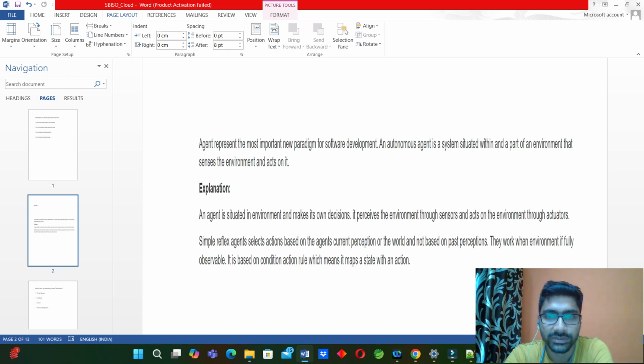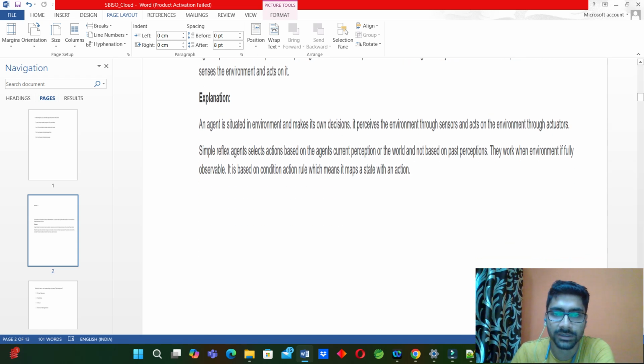So the agent is situated in an environment and makes its own decisions. It perceives the environment through sensors and acts on the environment through actuators. A simple reflex agent selects action based on the agent's current perception of the world and not based on past perceptions. So that's why the option will be based on the current percept, not on the percept history.